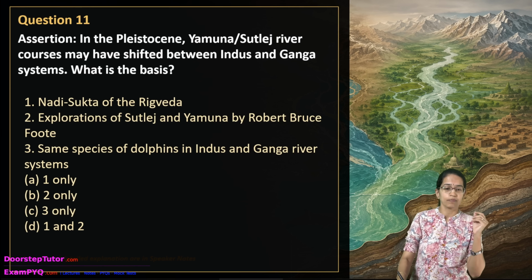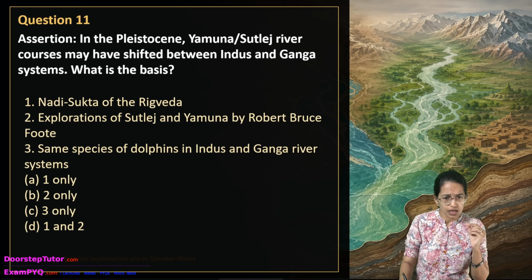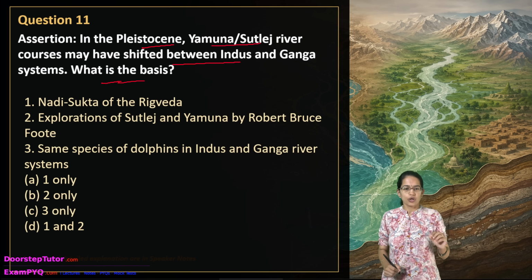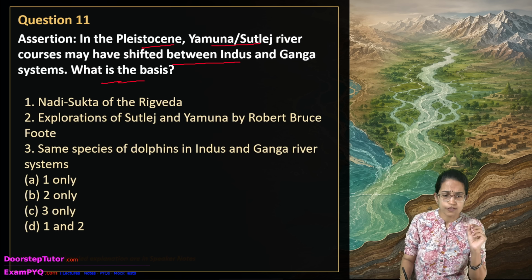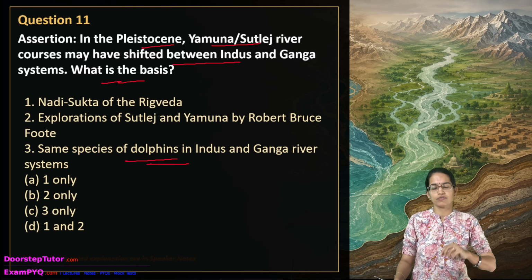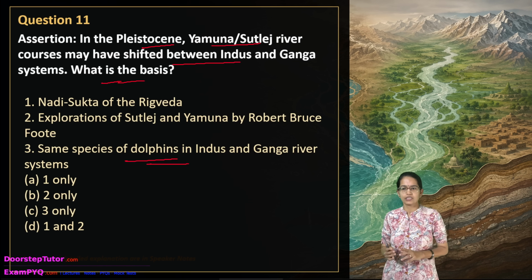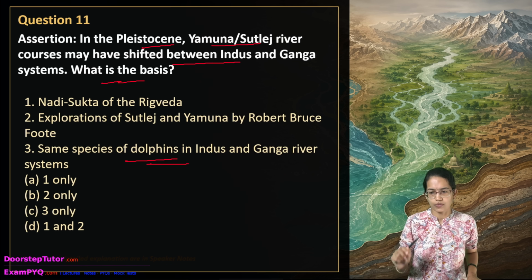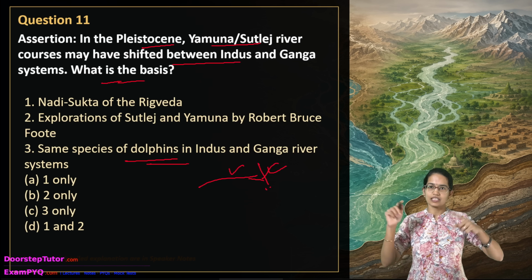The next is the question: in the Pleistocene, Yamuna and Satluj courses have shifted between the Indus and Ganga systems. Now, what was the basis for it? The strongest basis was the same species of dolphin seen in the Indus and the Ganga river systems. This biological evidence was important to explain that the two river systems were at some point connected, because these two species had the same origin.